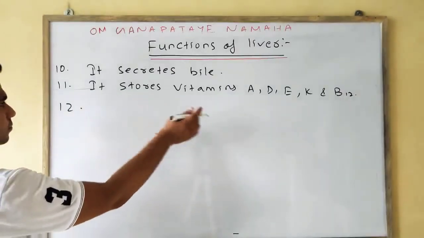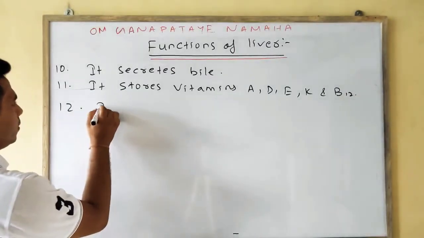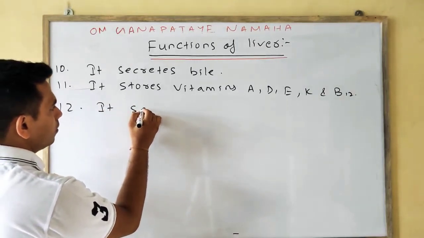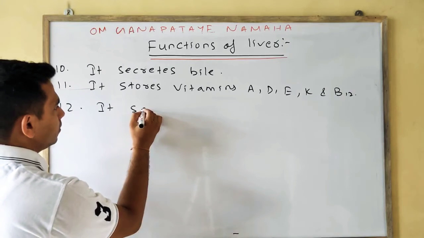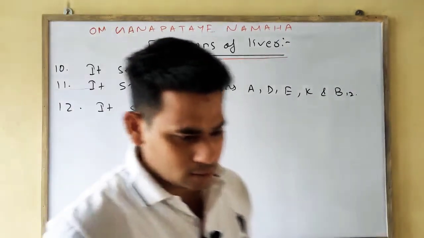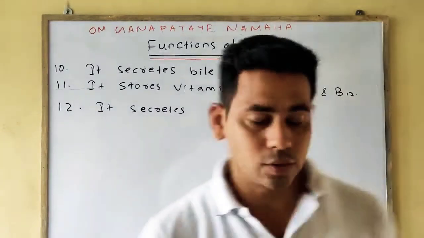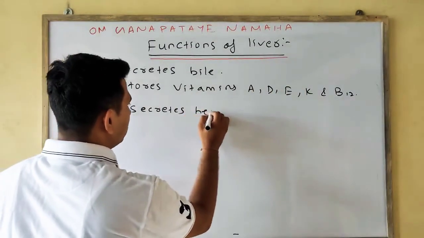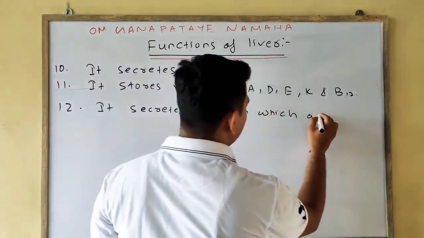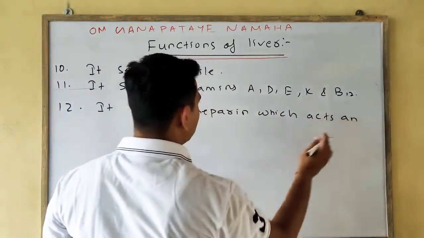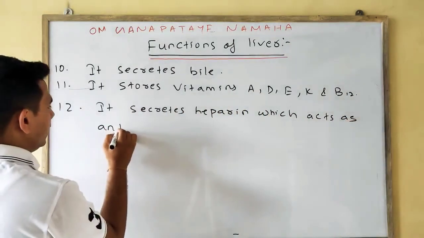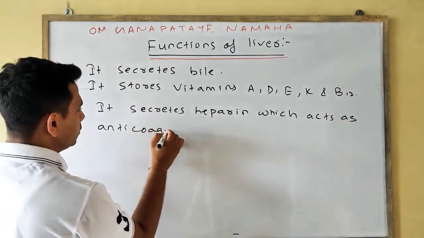Next point, it secretes heparin, which acts as an anticoagulant.